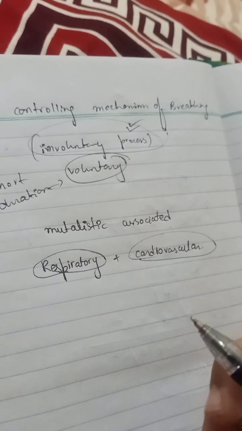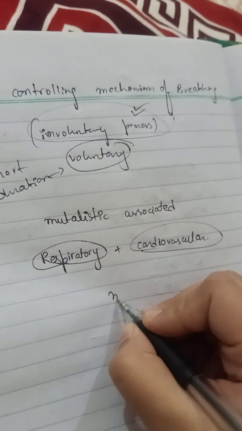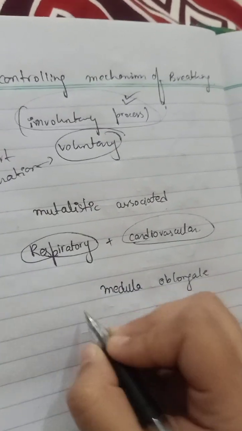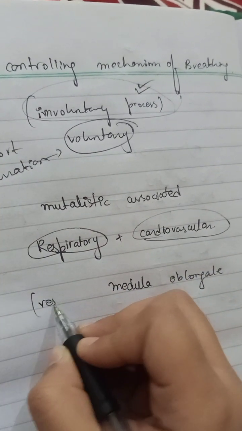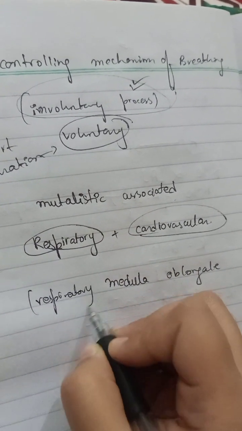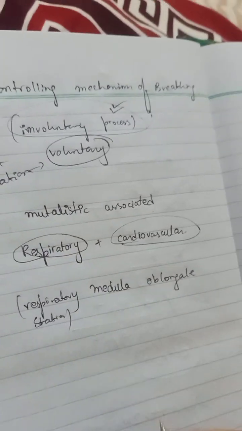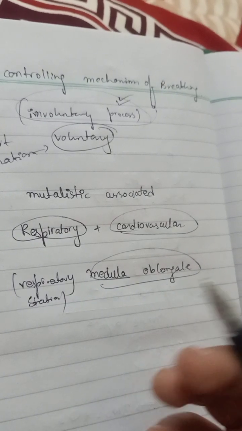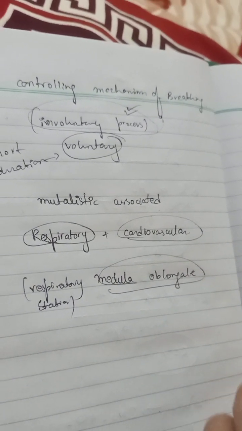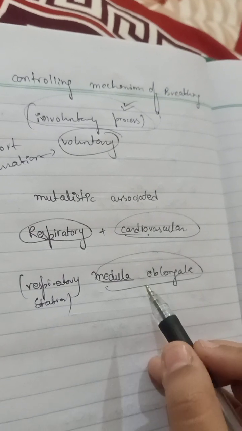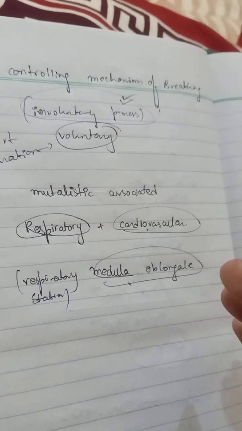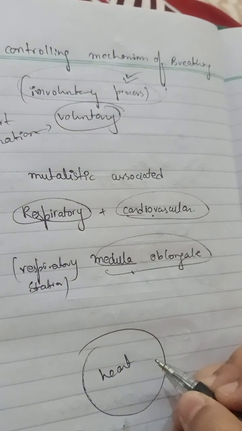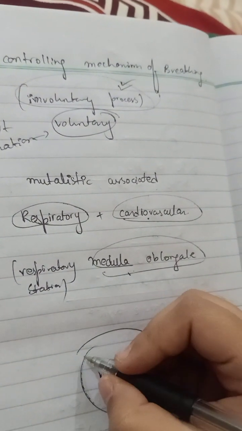Let's see. We have the respiratory station that is called the medulla oblongata, all right. So what does the medulla oblongata do? That is basically the part of the brain that generates the response. Let's see how the cardiovascular system is involved, and how the medulla oblongata is generating the response. For example, this is the heart. Ignore my drawing. The main thing is to understand the concept.